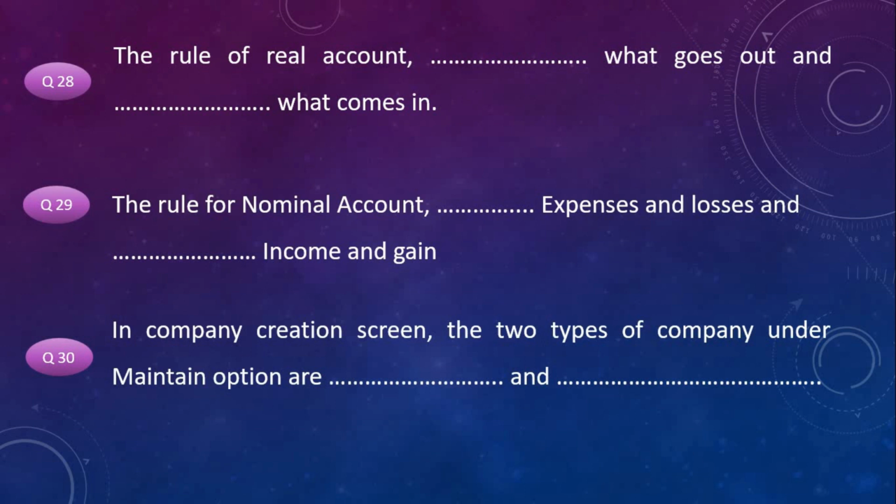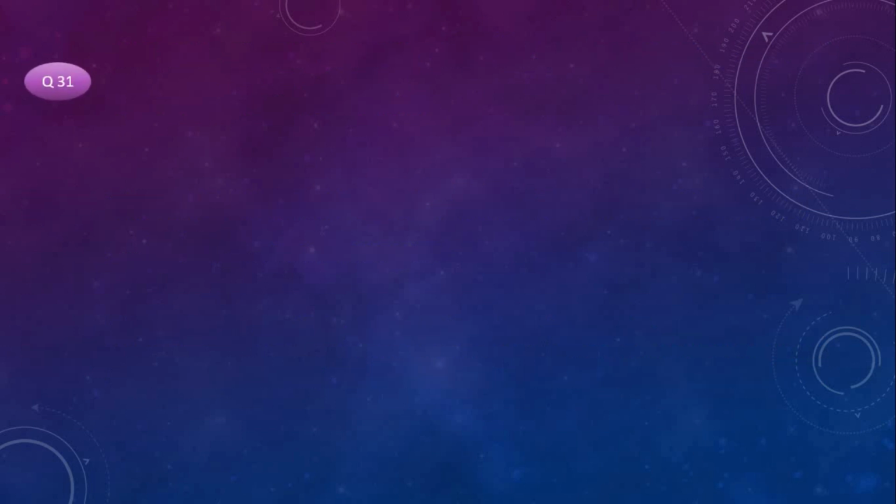The answer for these questions. The rule of real account, credit what goes out and debit what comes in. The rule for nominal account, debit expenses and losses and credit income and gain. In company creation screen, the two types of company under maintain option are accounts only and accounts with inventory. Next question.